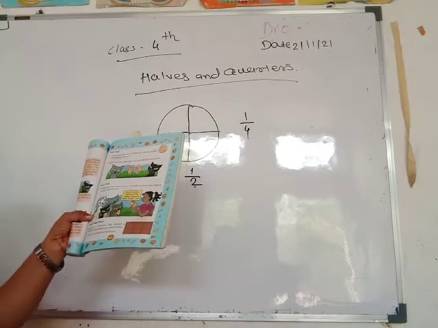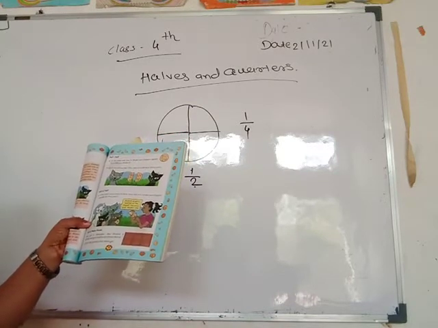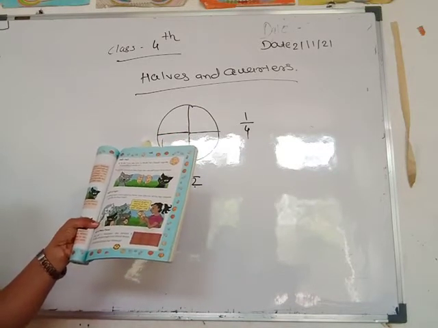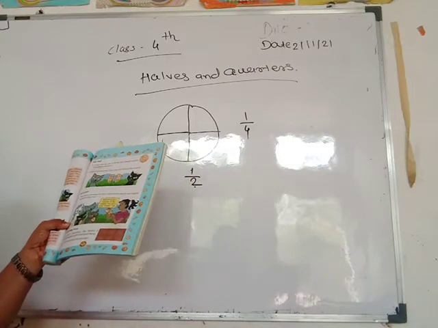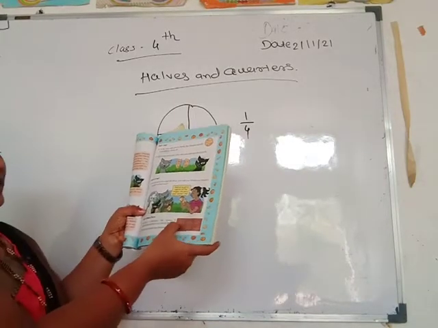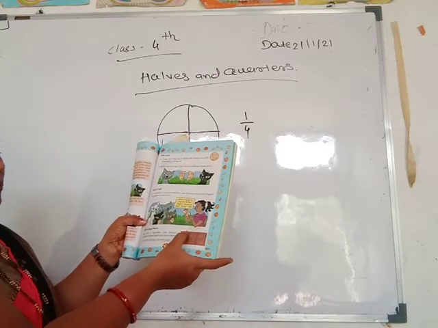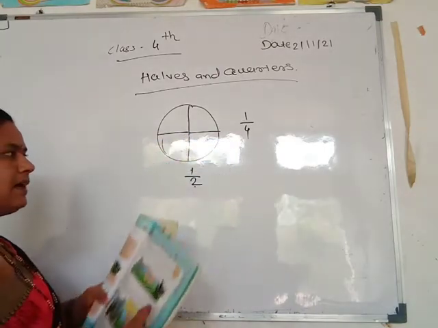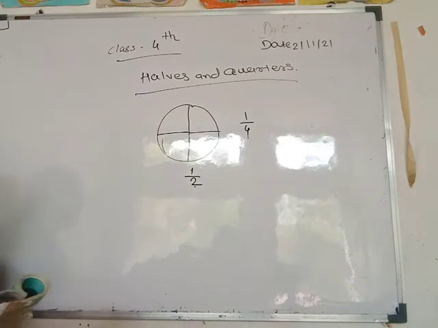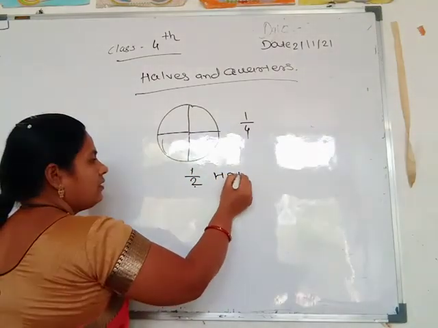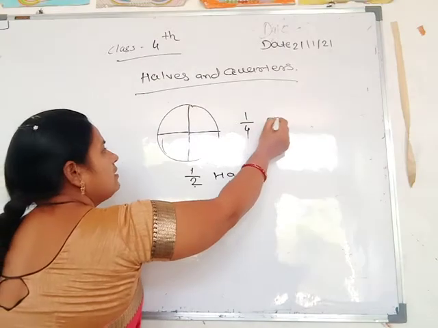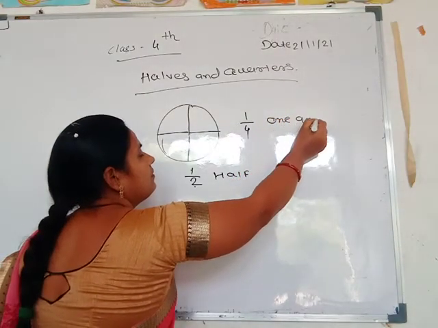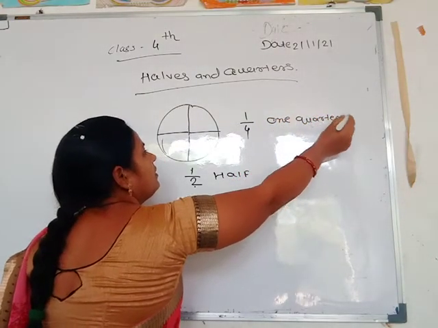Rani got a chocolate, and she divided it equally and gave it to her friend Rina. Circle the portion that Rina got. You see this chocolate, and she divided it into 6 parts equally. You write here 1 by 2 means half, and 1 by 4 means 1 quarter.